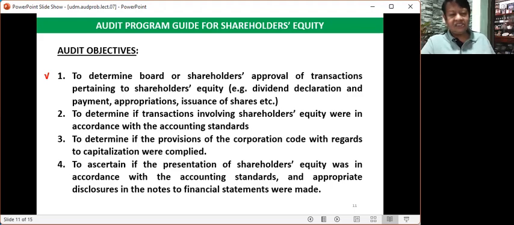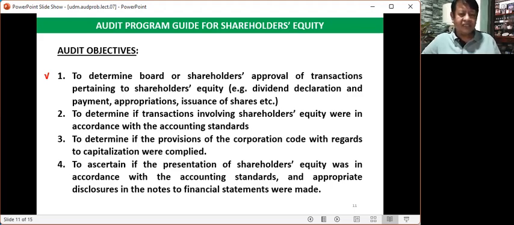Here we can see the difference between accounting and auditing. In accounting, we are just concerned with journal entries and preparation of financial statements. In auditing, we are concerned with the analysis of every transaction and every journal entry. In auditing, we want to make sure that every transaction is supported by documents.